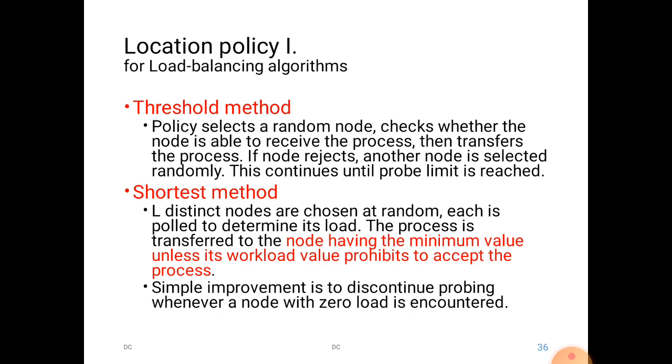It will see the load value of each and every node, select the minimum value, and then take that into account. And it may be rejected, in case the workload value prohibits accepting the process, because sometimes the node which has the minimum value may have another priority or other workload which has to be run locally. So in that case, it will deny.